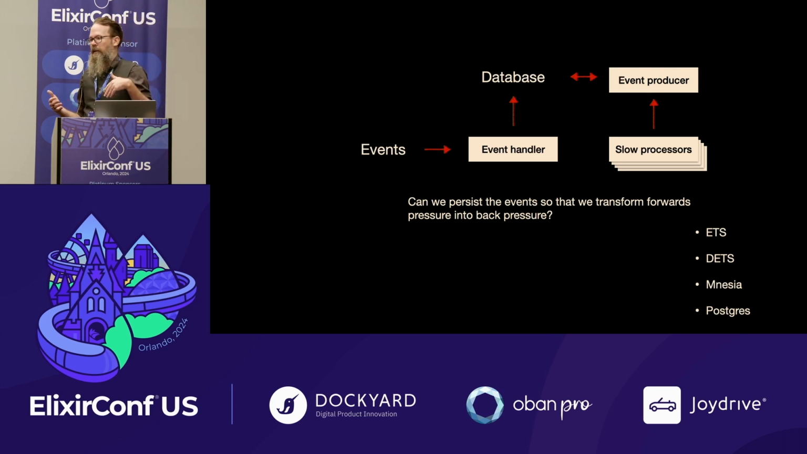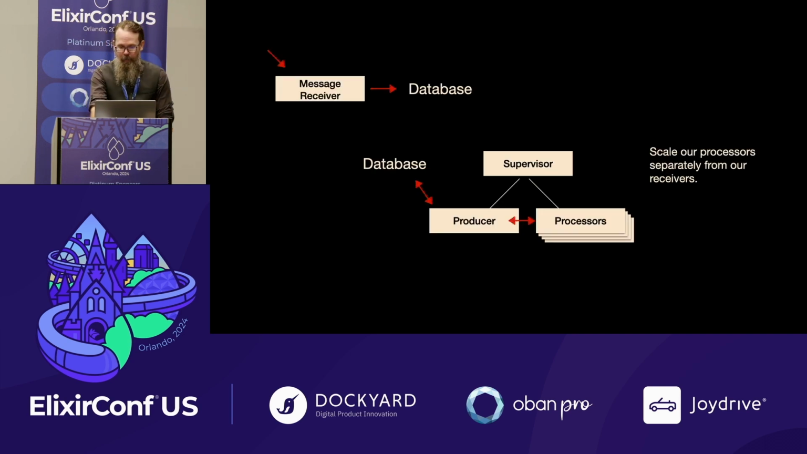The event handler can just save off events into a database. We have a producer process that is looking for unhandled events, using the back pressure of the slow processors to know when things can be reached. And again, use capacity planning to solve this, buying more cores, things like that. And we can scale things very differently. Scale our database, scale our web workers to receive events, scale the backend in order to handle the events in a reasonable amount of time.